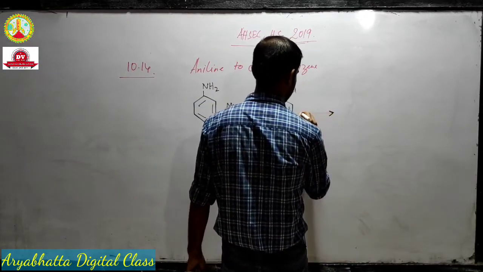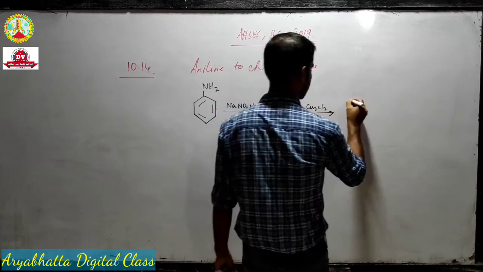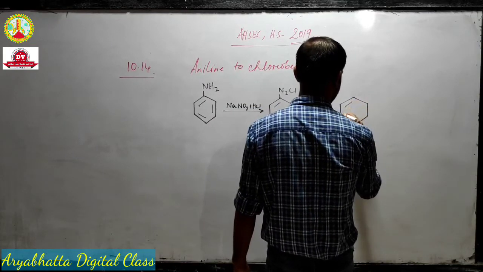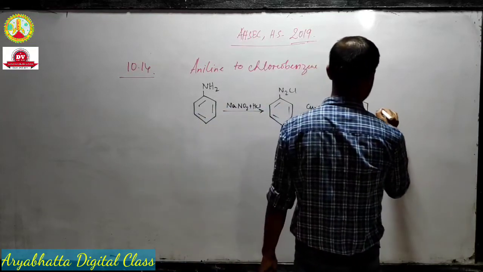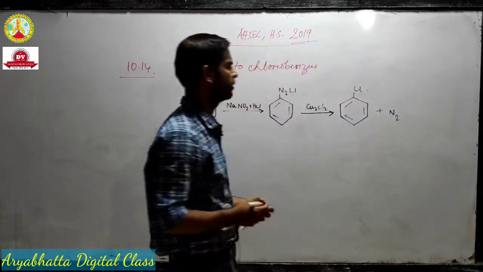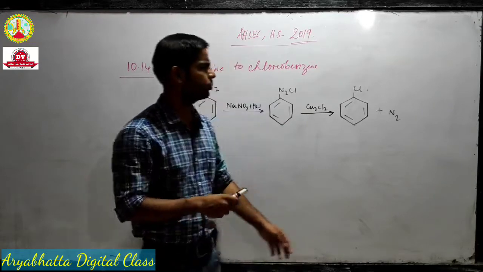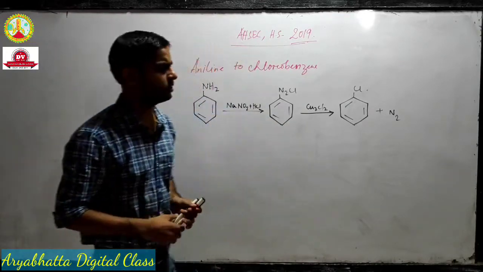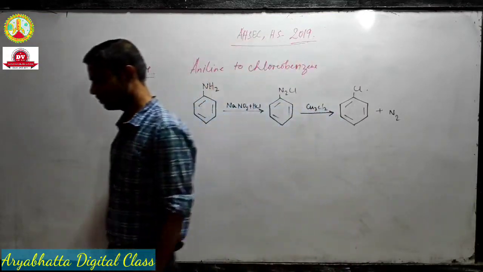And then in the next step we take cuprous chloride. In the general method we simply used cuprous halide, CuX. So here the question is specifically for chlorine, so instead of X I am using chlorine.